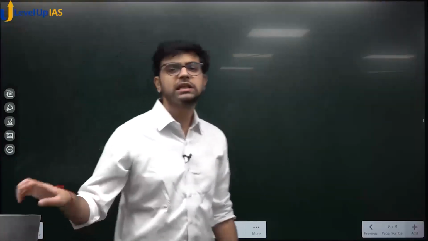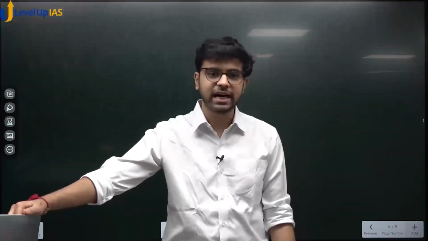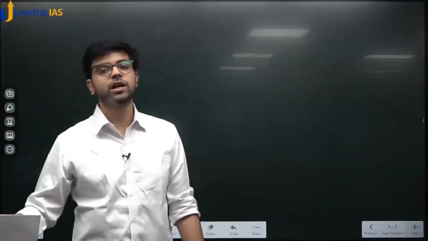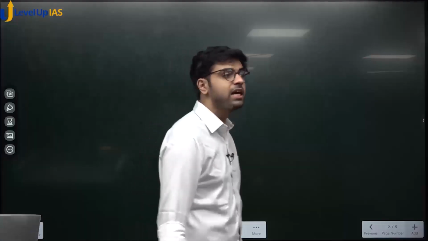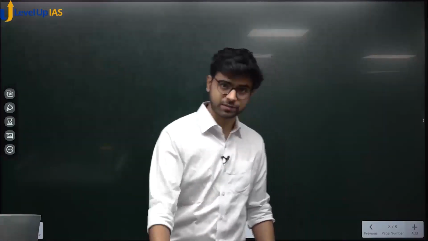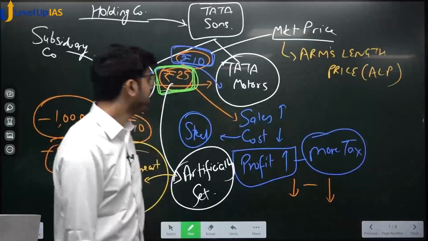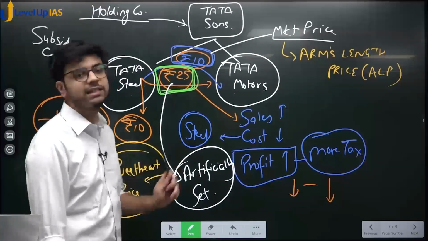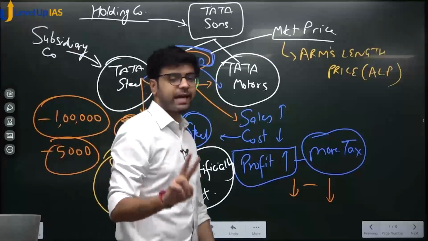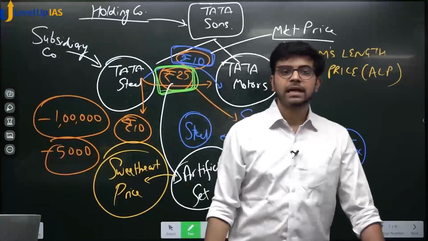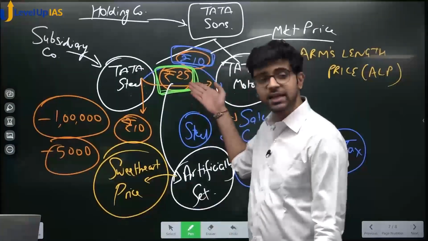So this is one of the ways in which tax avoidance and tax evasion happens. Now very important, a very controversial provision was added in the Income Tax Act which gave income tax officers powers to investigate such transactions. Okay? Chalo, that is one. Second most important thing, is it possible that this 25 is really genuine?